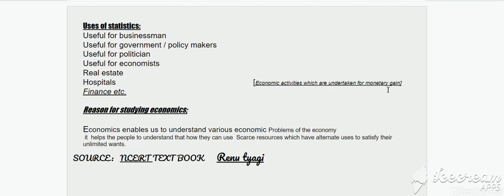If your mother is cooking food for you, it's non-economic activity, because she is cooking for you because she loves you, she cares for you. So these are the non-economic activities. So clear, economic activities are undertaken for monetary gain, and non-economic activities are undertaken for love, emotions, care, empathy, etc.